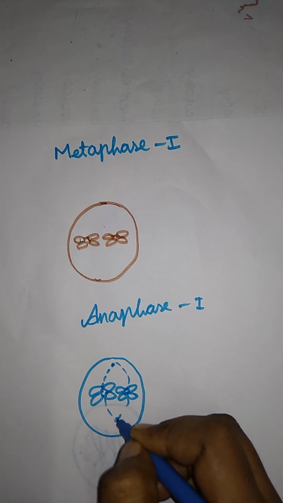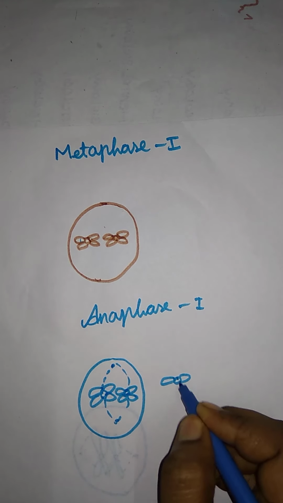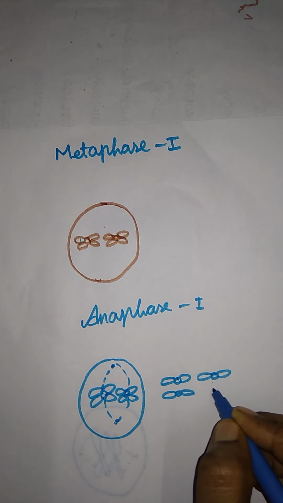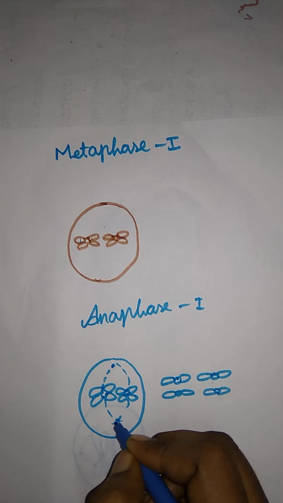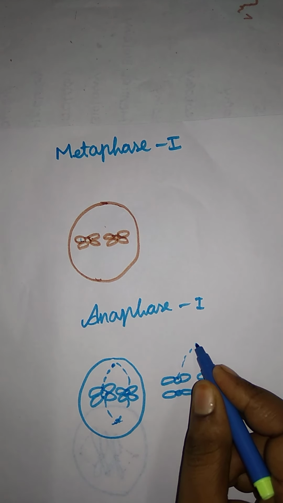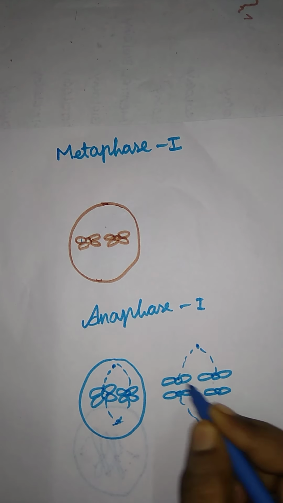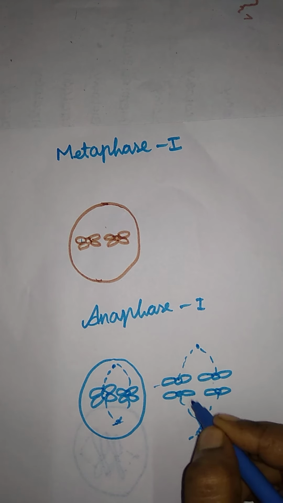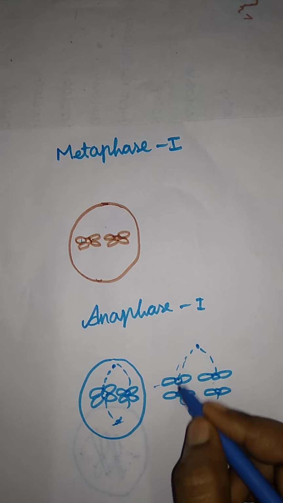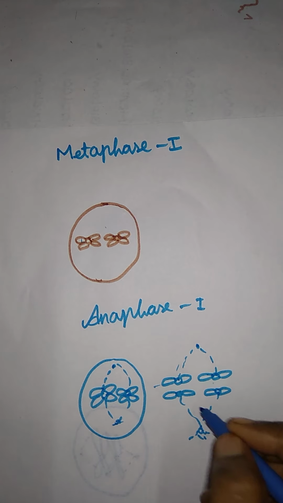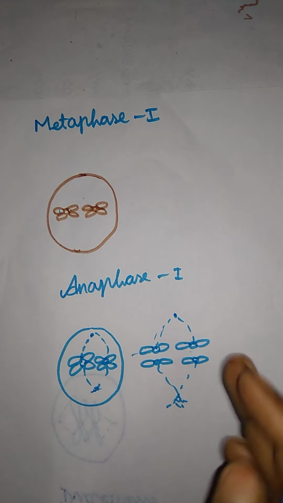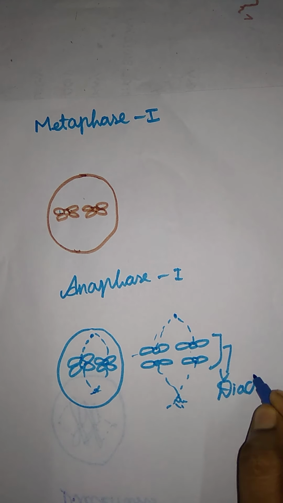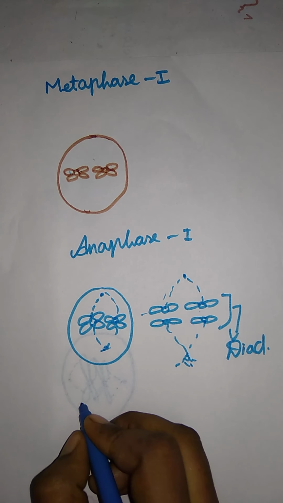The stage of moving to the opposite poles is given the name dyad. And next they have telophase.